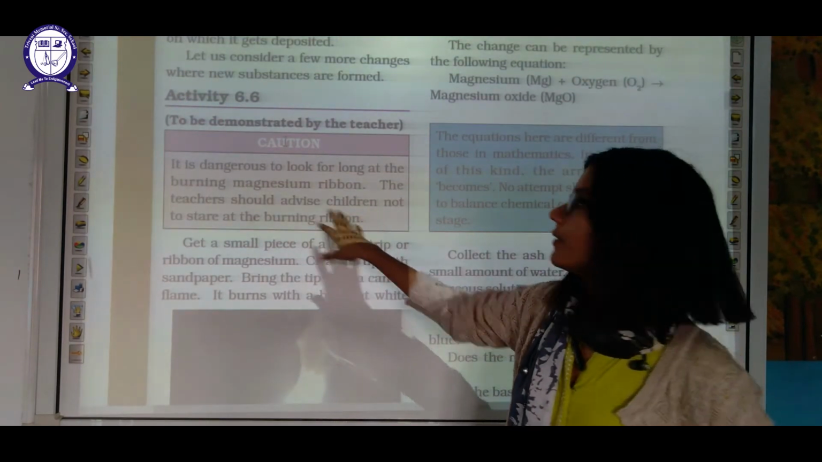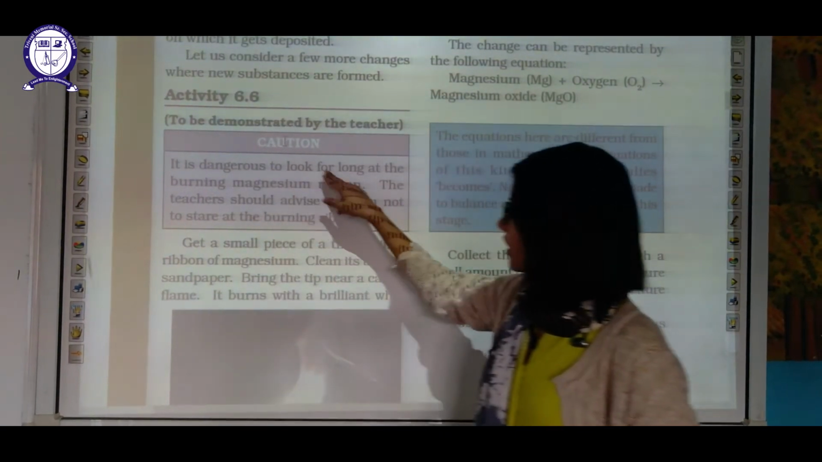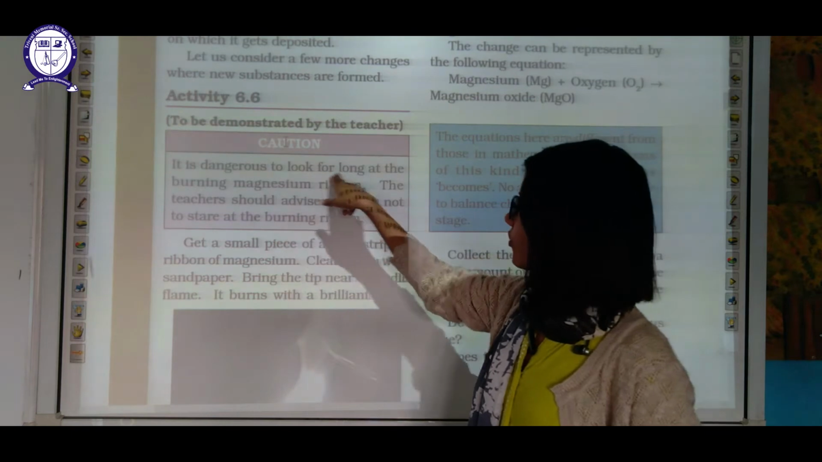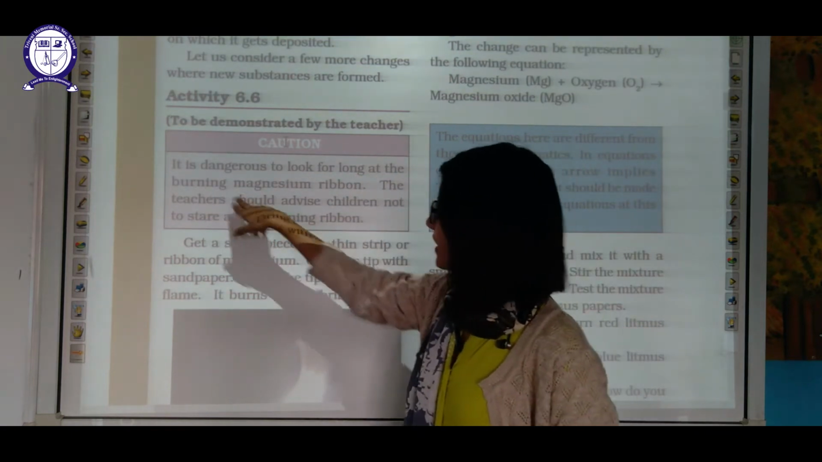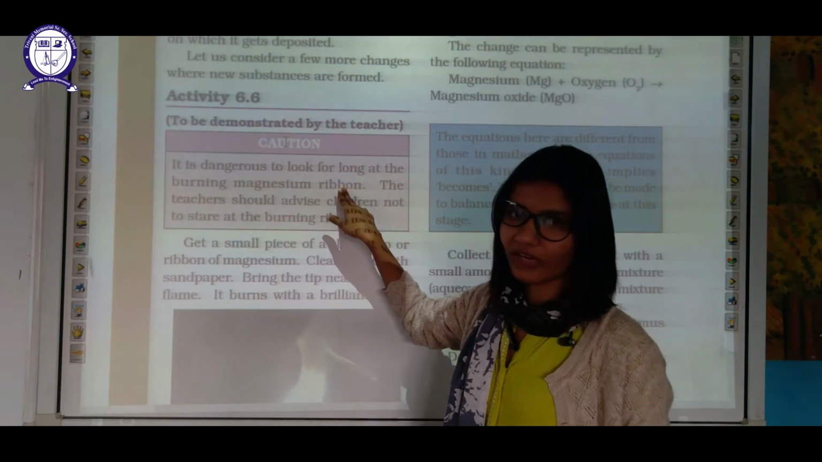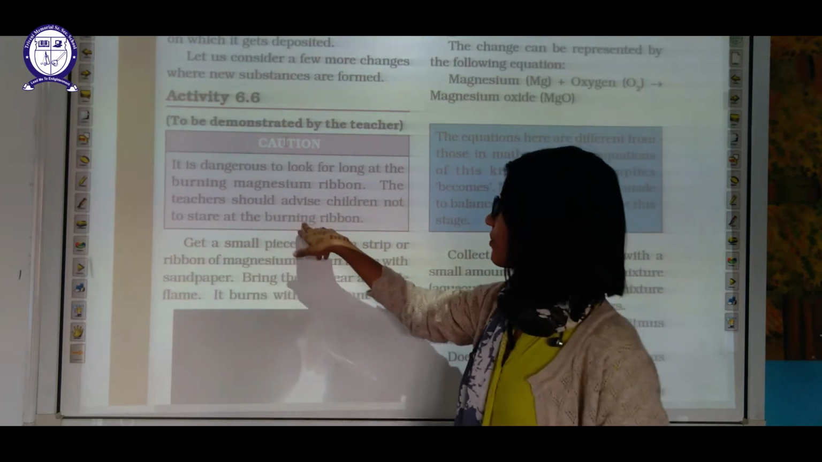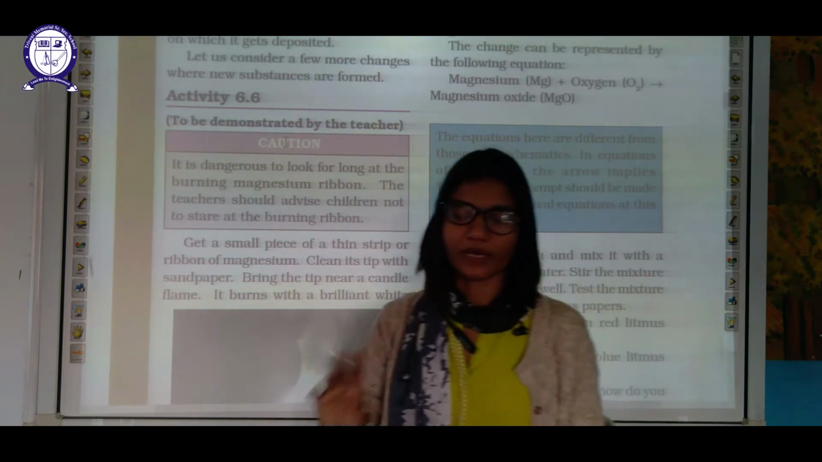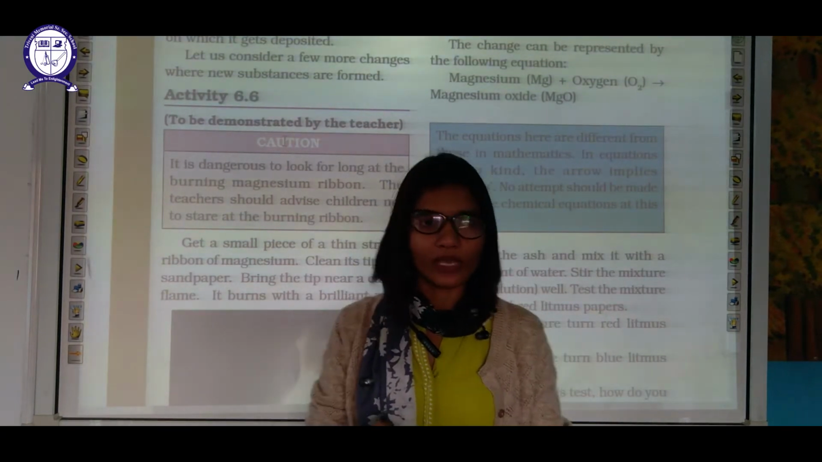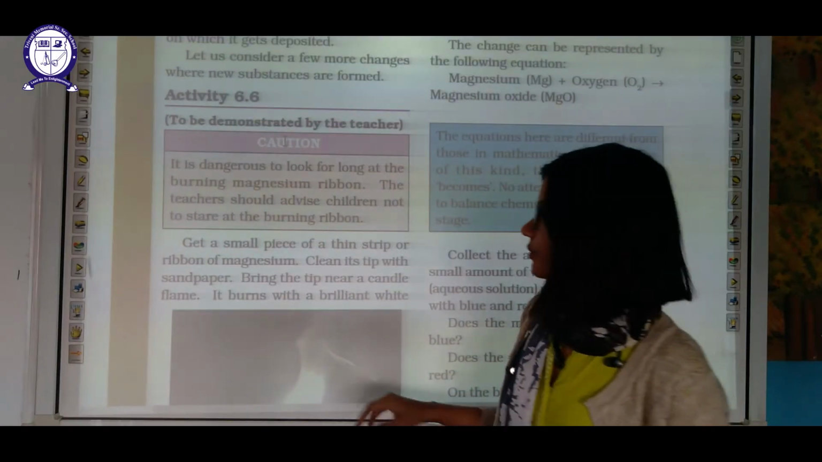One caution: it is dangerous to look at the burning magnesium ribbon. It will damage your eyes. The teacher should advise children not to stare at the burning ribbon for a longer time, because it can damage the eyes.